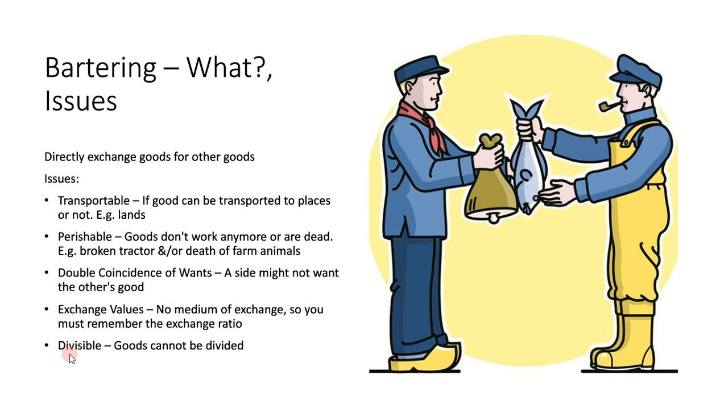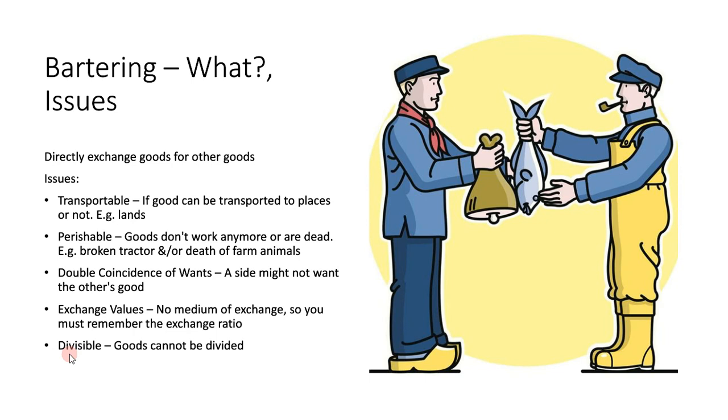Indivisible, so goods cannot be divided. A strong example is a cow. If you trade a cow for 10 pigs, for example, but you only want 5 pigs, you just can't cut a cow in half. If you want a living cow, one that is still working, but you only have 5 pigs to trade, you can't trade for a cow. You will not have a cow because you just can't cut a cow in half and expect it to live. That's not how it works.